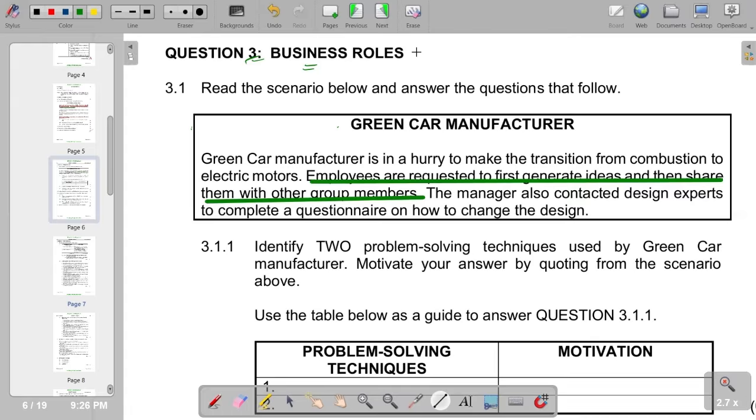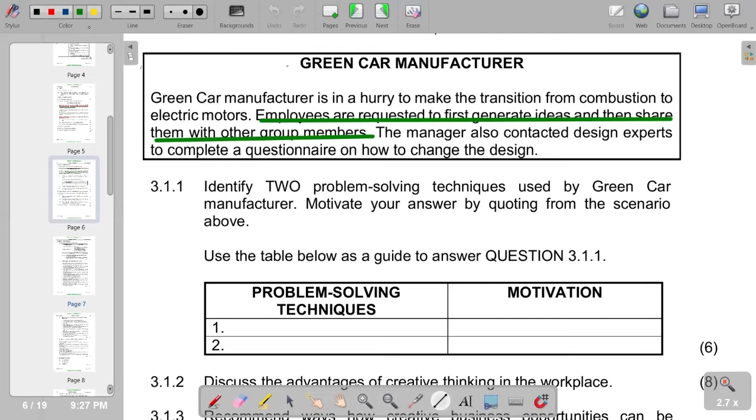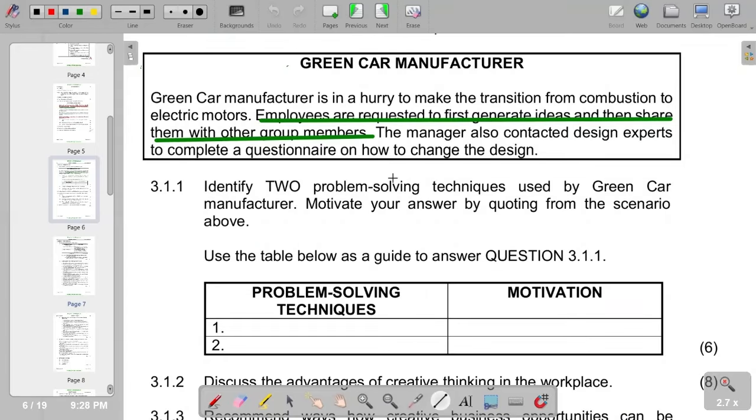So we check for the other. Remember, the question requires us to come up with two problem-solving techniques. In terms of the other problem-solving technique, on this part it reads, the manager also contacted design experts to complete a questionnaire on how to change the design. So for that part again, you see that we have a problem-solving technique, which is the Delphi technique.